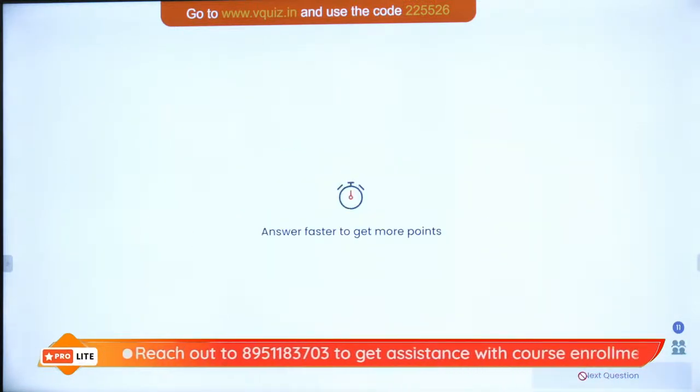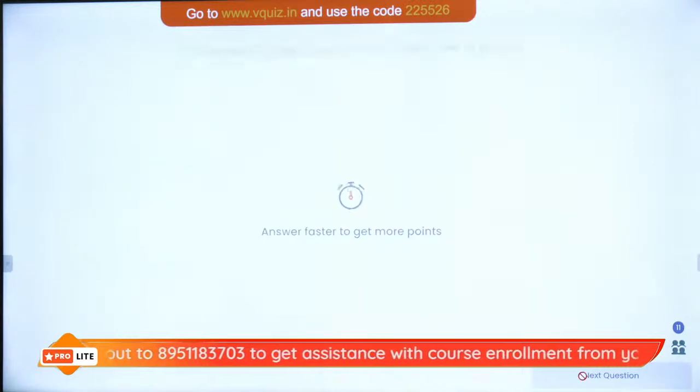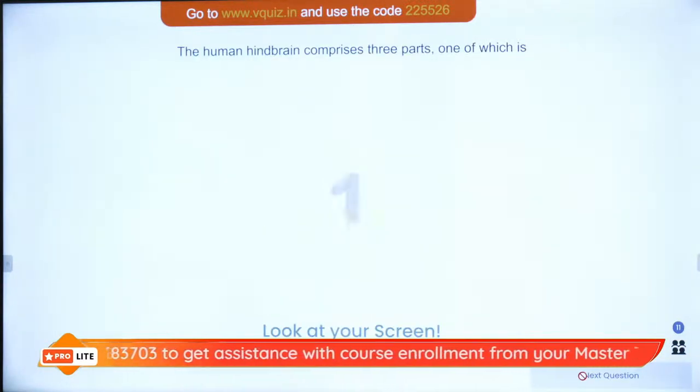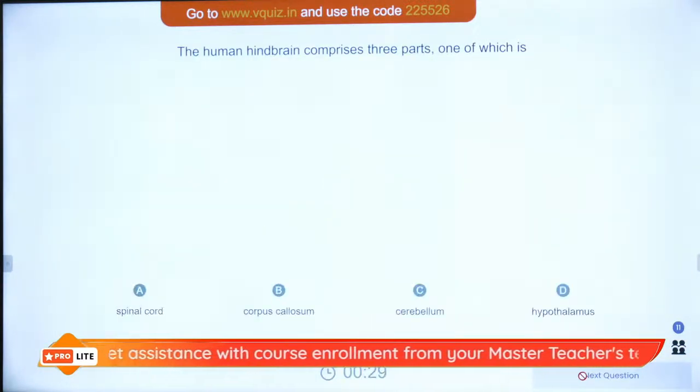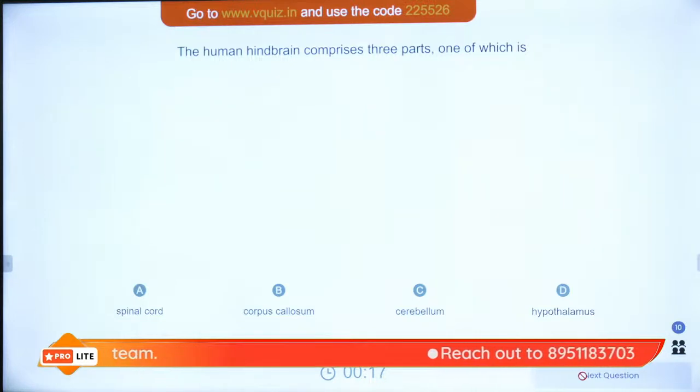Question number 2 on your screen: the human midbrain comprises three parts. Which of these is one of the parts of the hindbrain: spinal cord, corpus callosum, cerebellum, or hypothalamus?